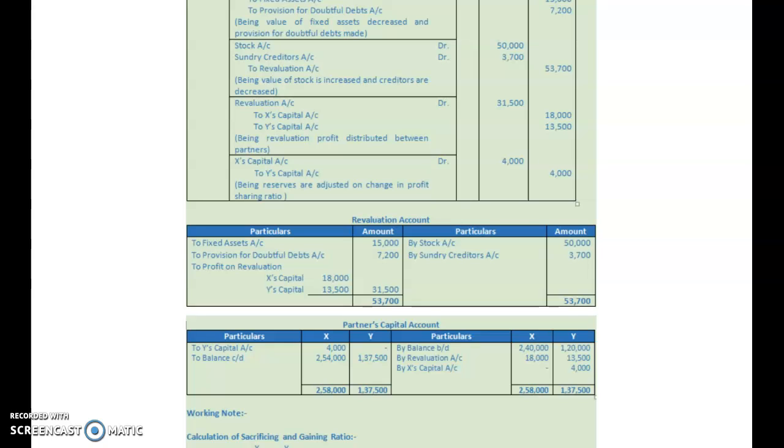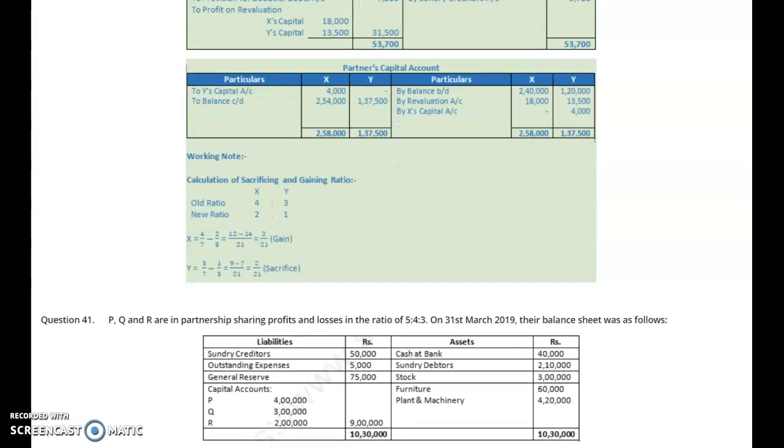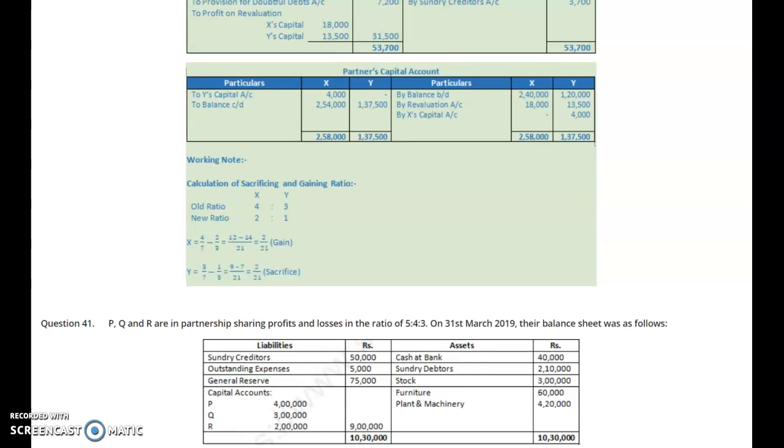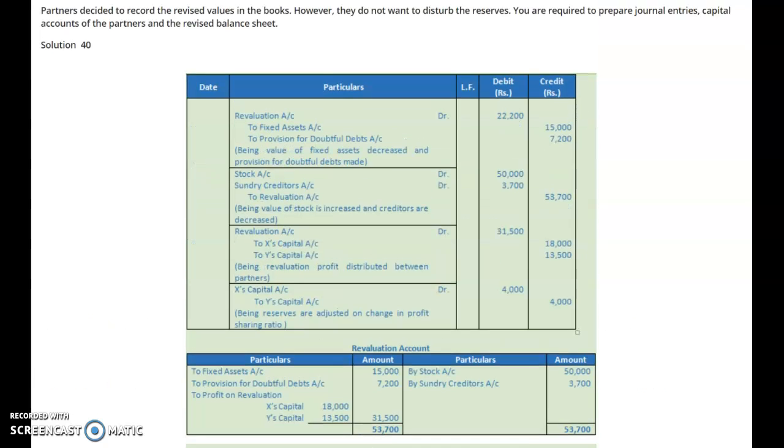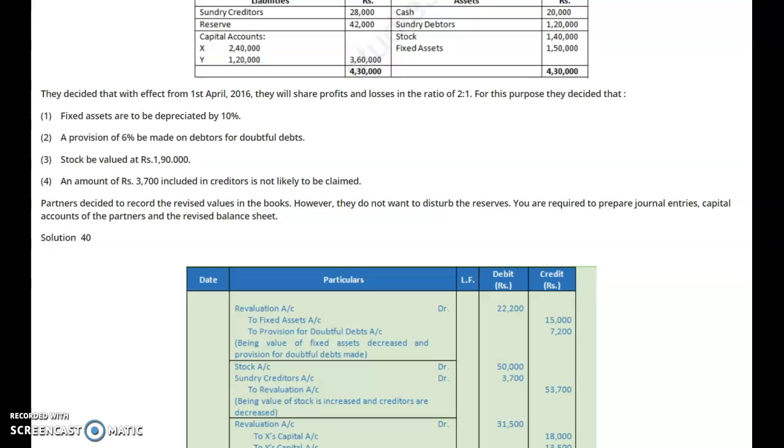We have credited the 4,000 as usual, that X is to be given the debit and Y is to be given the credit. Y is here credited with 4,000, X is here debited with 4,000. We will find out the balances in the capital accounts and then we will prepare the revised balance sheet, and that revised balance sheet will be prepared with the amounts that change as per the revised values.